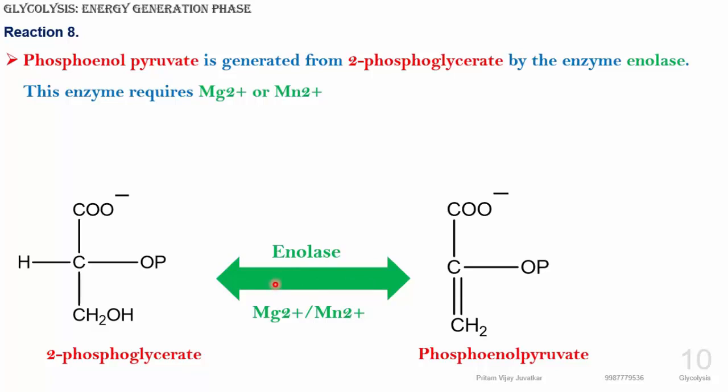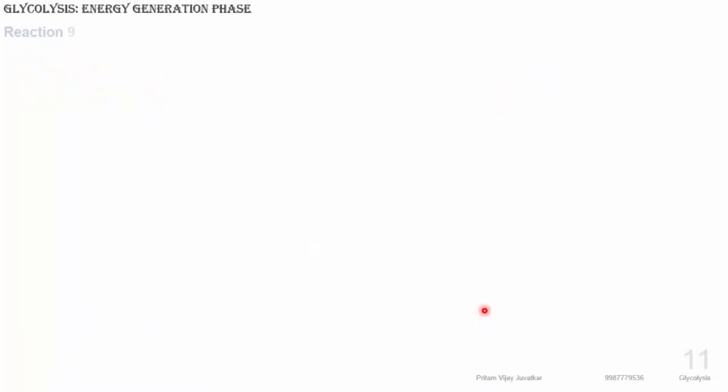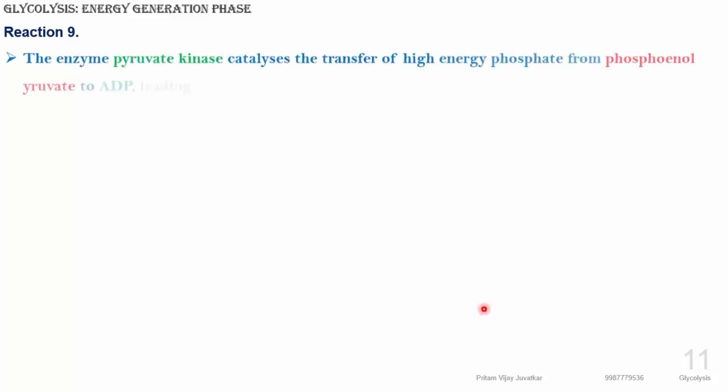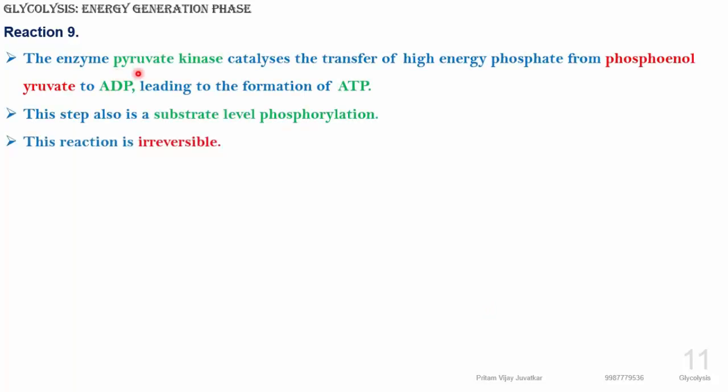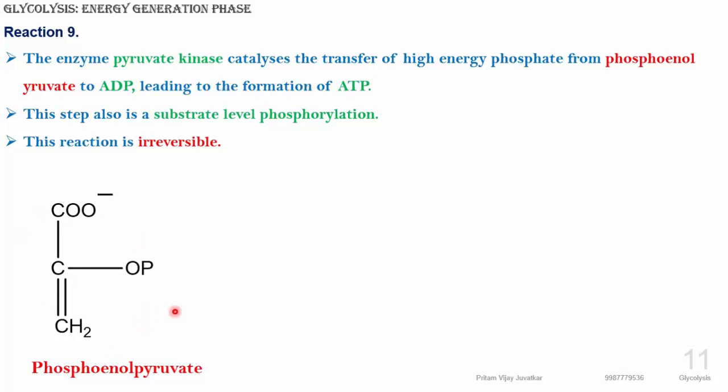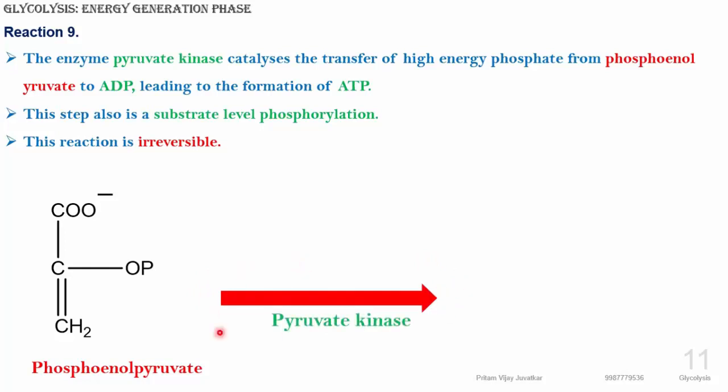Now the last reaction: you can see here the OH is replaced with a double bond formation, and that forms phosphoenol pyruvate. We are coming to the end of the reactions of glycolysis. The enzyme pyruvate kinase may act in phosphorylation or dephosphorylation. It will transfer the phosphate from the high energy compound phosphoenol pyruvate. This is an irreversible reaction, and in the presence of pyruvate kinase it forms pyruvate.